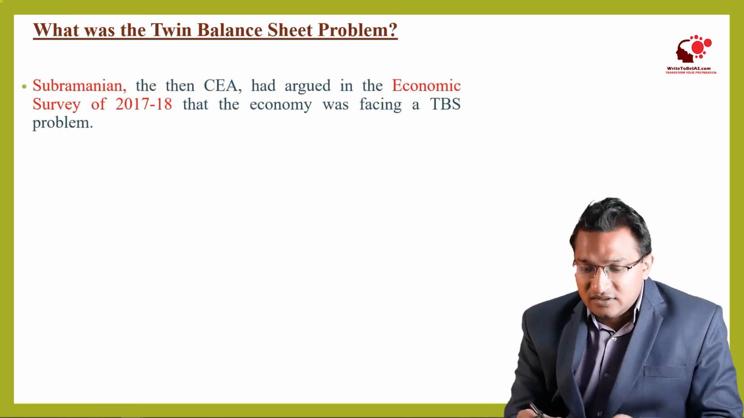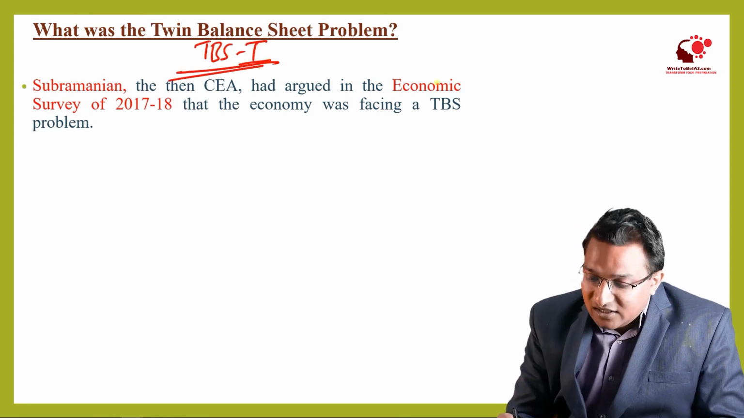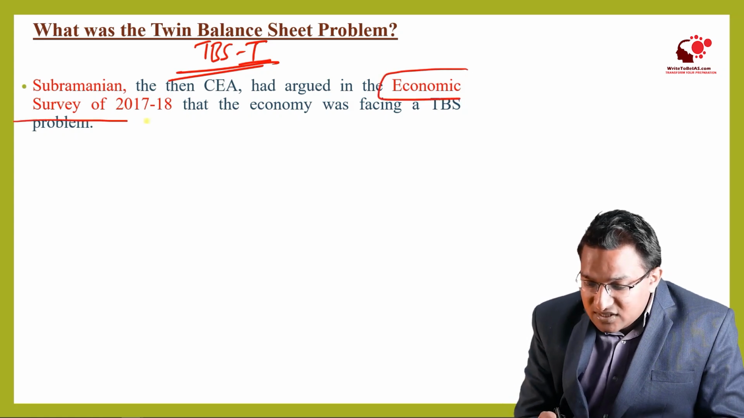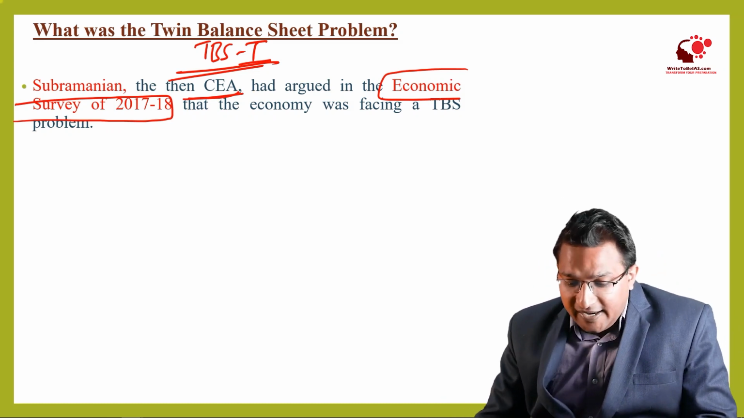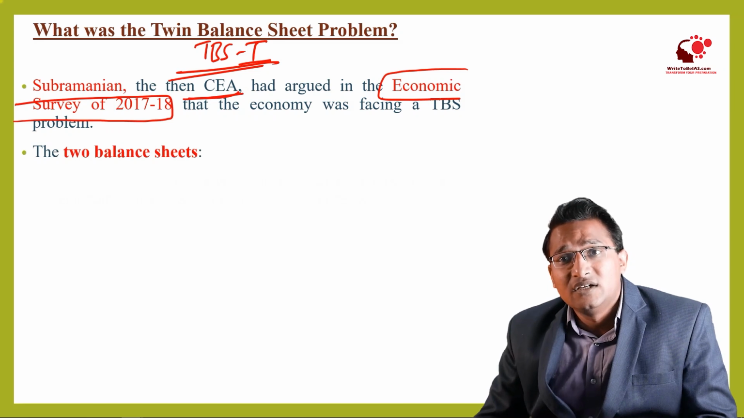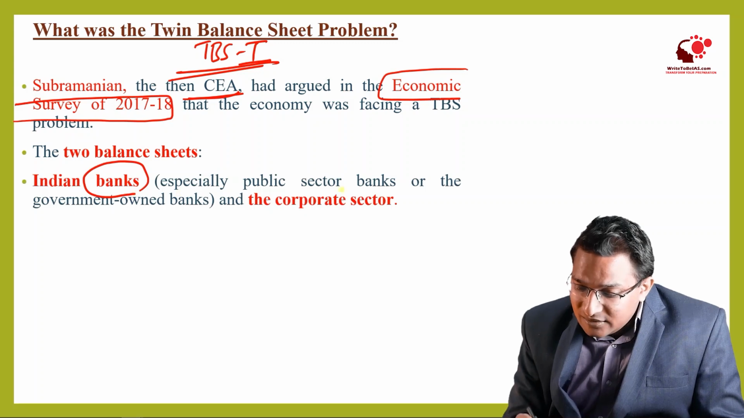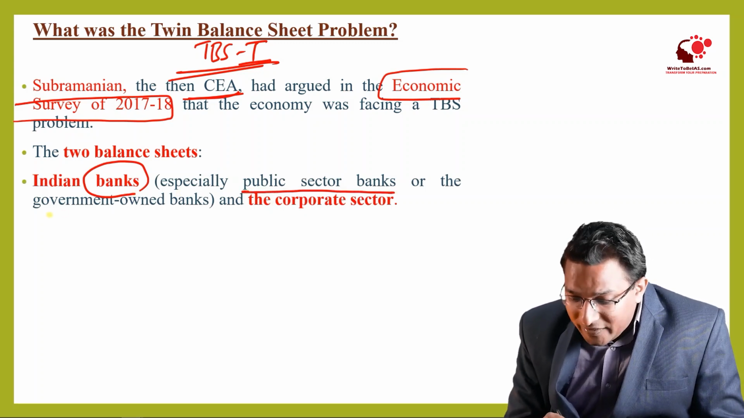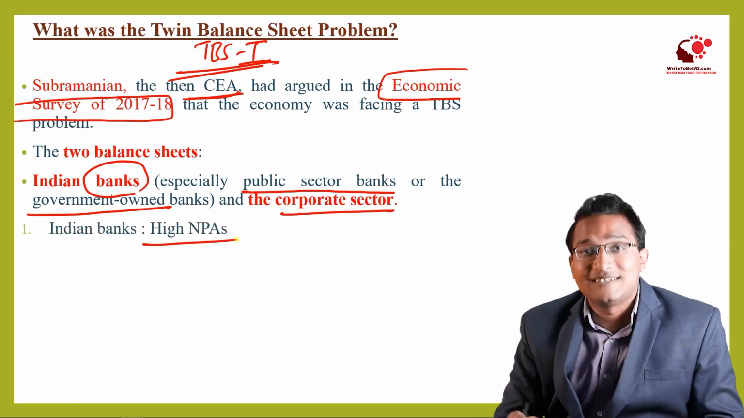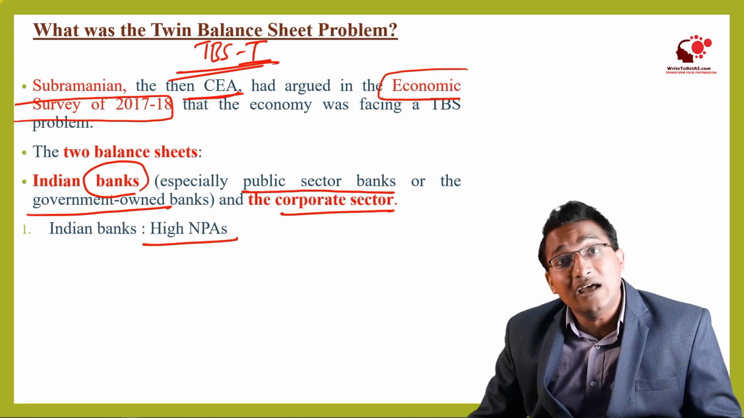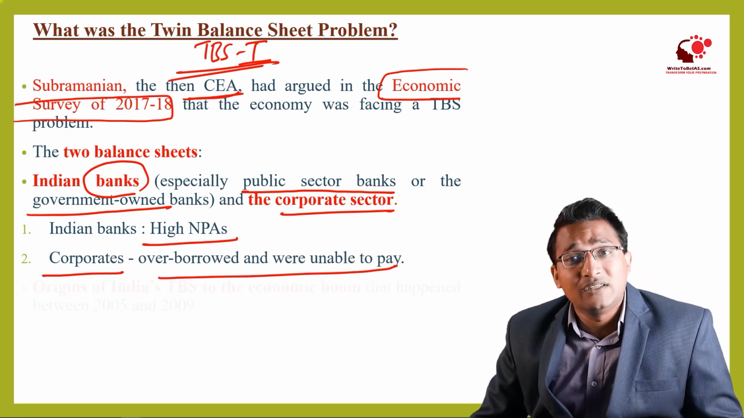This twin balance sheet crisis is also called TBS 1 because this is the first phase, right? And this was identified by the Economic Survey of 2017 by the then Chief Economic Advisor Arvind Subramanian, and he identified that India has been in a twin balance sheet crisis. Twin balance sheet means first the balance sheet of the banks, especially the public sector banks or the government owned banks, and the corporate sector. So for the banks, it means high NPAs. The customers are not able to repay the loan. And for the corporates, it means over-borrowing and not being able to repay the loan, right?